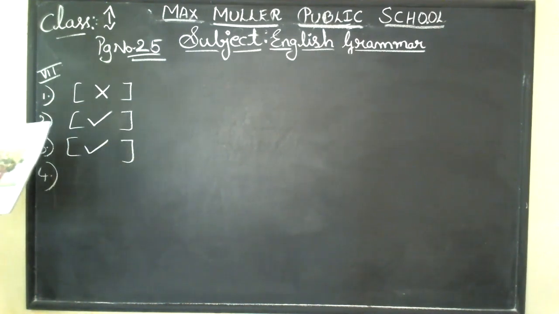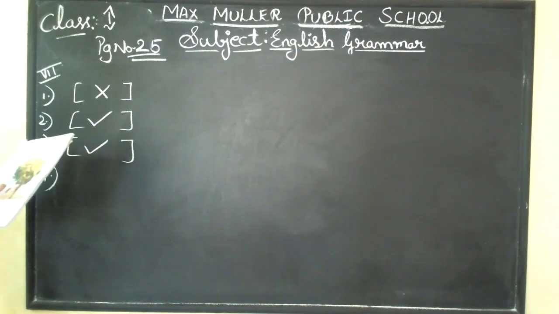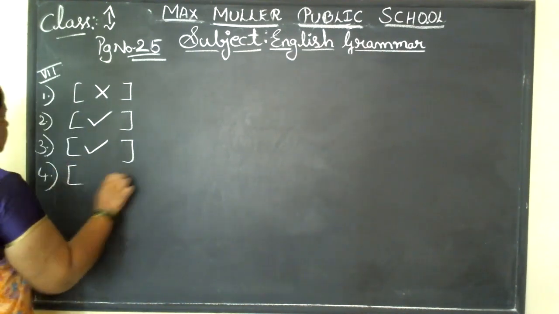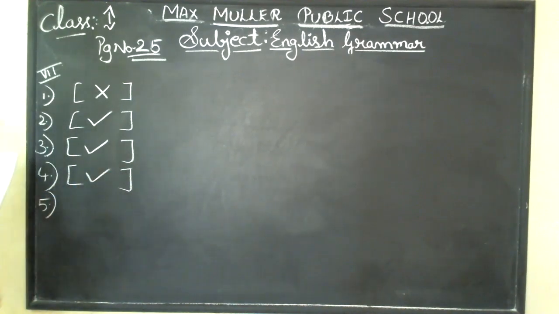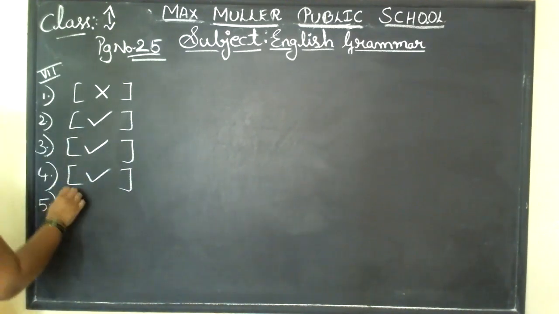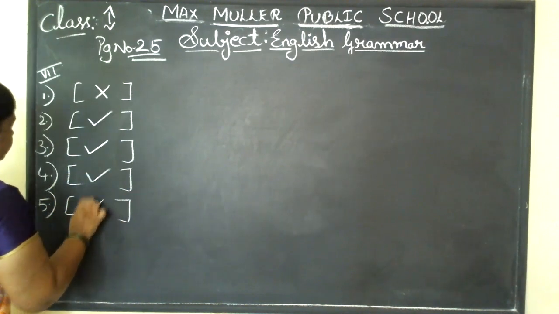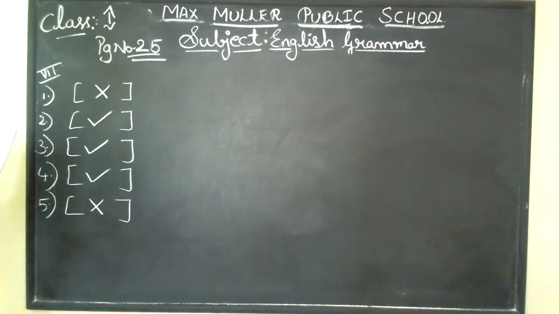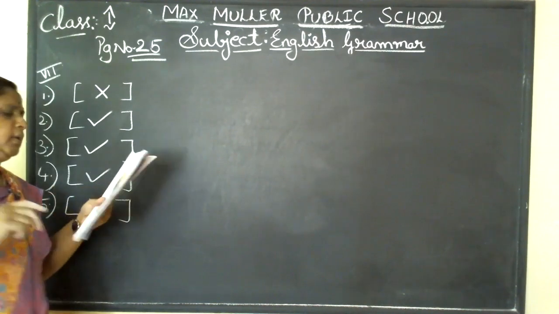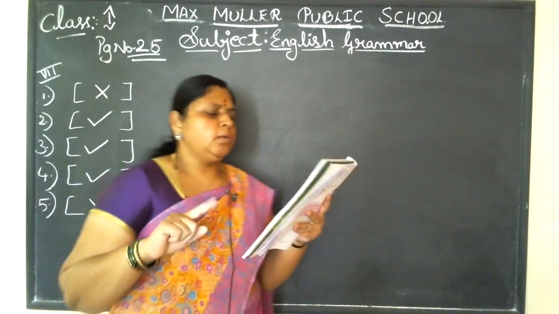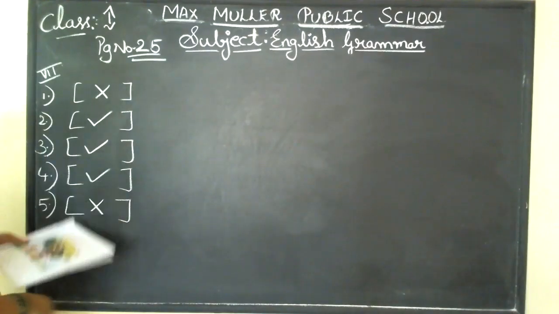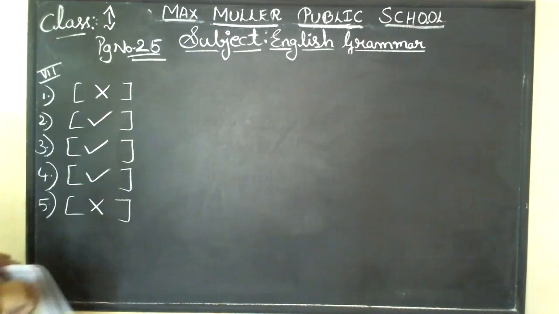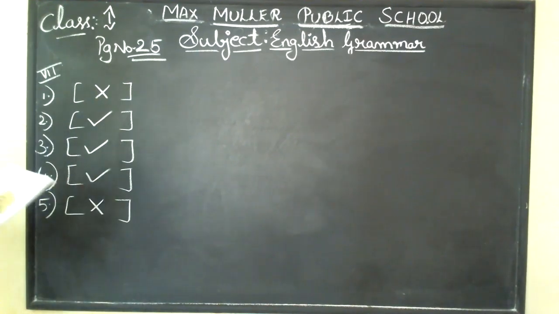Fourth one. There are 2 boys under the tree. Yes, again, it is correct. 2 boys are standing under the tree. The monkey is giving them 1 mango. No, it is wrong. The monkey is giving them 2 mangoes. It is holding 2 mangoes. You can see it very clearly. In right hand 1 mango is there and left hand 1 mango is there. So it is giving them 2 mangoes. Okay. So 1 is a wrong statement and 3 are the correct statements, children.